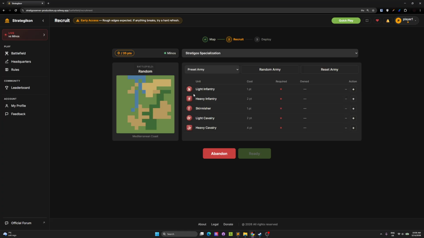So basically, let me put it this way: each action has a reaction. For example, if you attack, the opponent has the right to defend, if he has enough points in his bank. I will talk about this later. If you pin, the opponent can also unpin, which I call disengage. If you attack, he can retreat. If he retreats, you can chase. So you can see each action has a reaction.